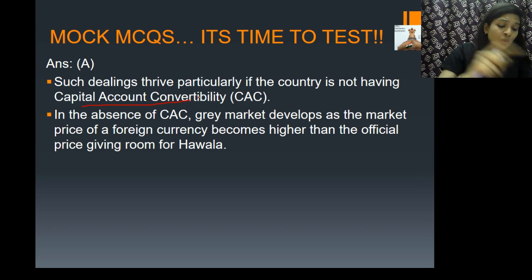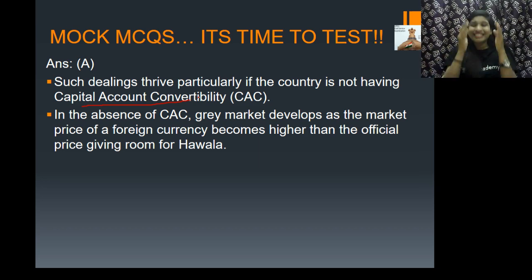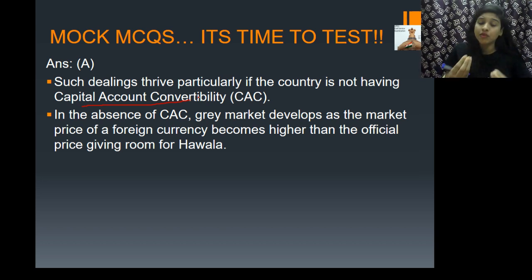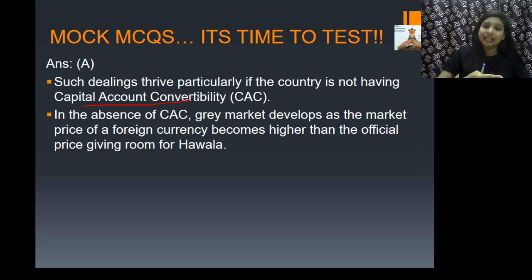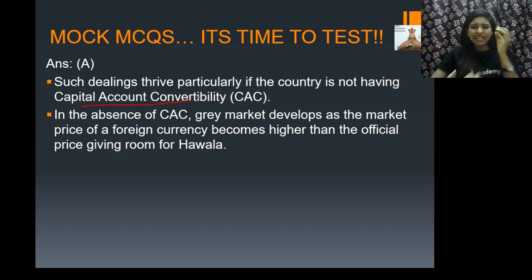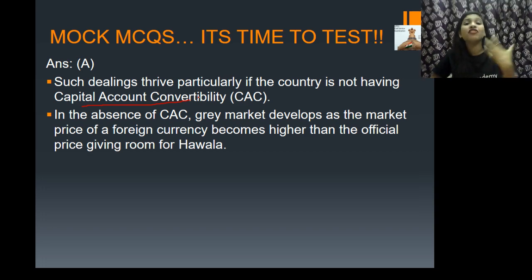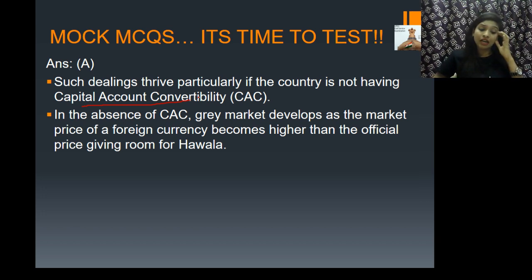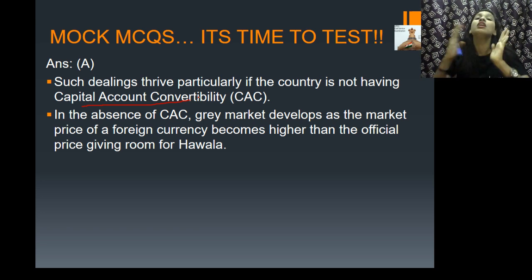And thus this capital convertibility is sometimes called capital asset liberalization. To put it in simpler terms, capital account convertibility refers to the freedom to convert the domestic currency. For example, the freedom of our country India to convert its currency into other internationally accepted currencies and vice versa. In simple terms, a country has the freedom to convert domestic currency to internationally accepted currencies and vice versa. That is called capital account convertibility.